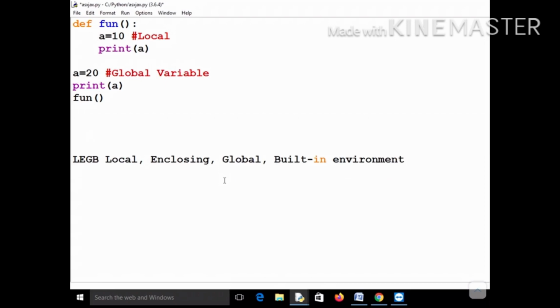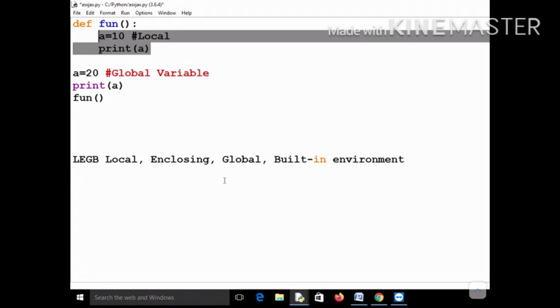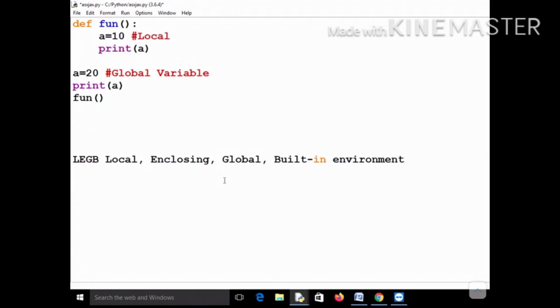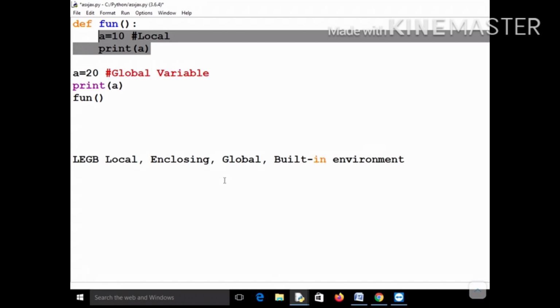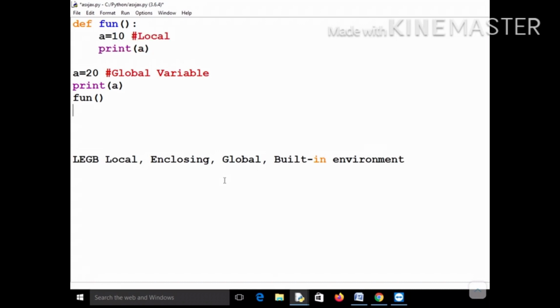Okay, so for example, in this case, a very good example, first it will look at the value of A in the local environment, and you can see that the value of A is present in the local environment, so it will print 10 and not 20. If you had not defined A here, then it would look in the enclosing environment, but there is no enclosing environment, there is no function which is enclosing this function fun. So next it will look into the global environment, 20, and it would have printed 20.